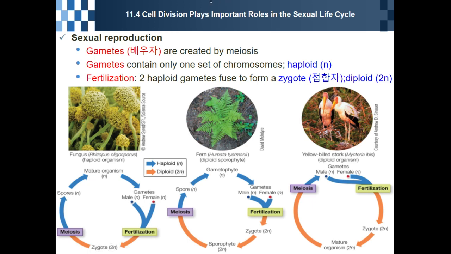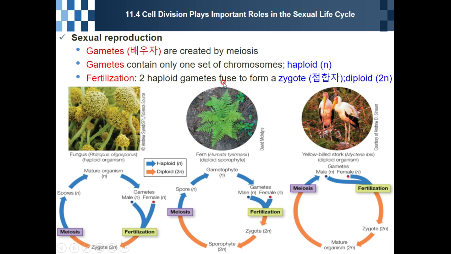Each gamete is created by meiosis. We will see some details of meiosis. Each gamete, for example sperm and egg, contains only one set of chromosomes.